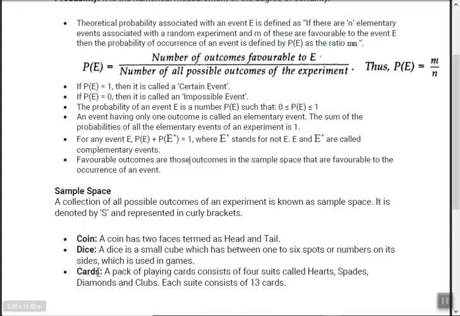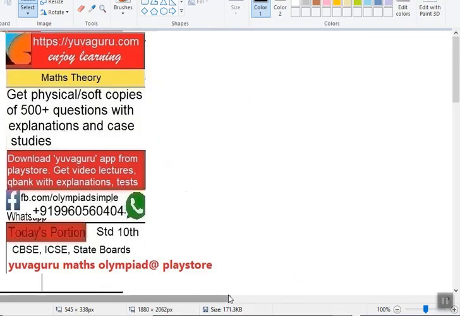Cards. A pack of playing cards consists of 4 suits called hearts, spades, diamonds and clubs. Each suit consists of 13 cards. Forget the jokers, we will keep them aside. So a pack always has 52 cards. So that was the theory on probability.